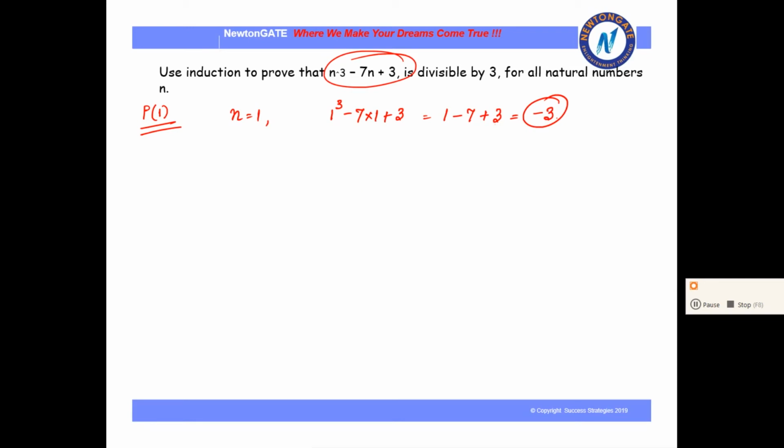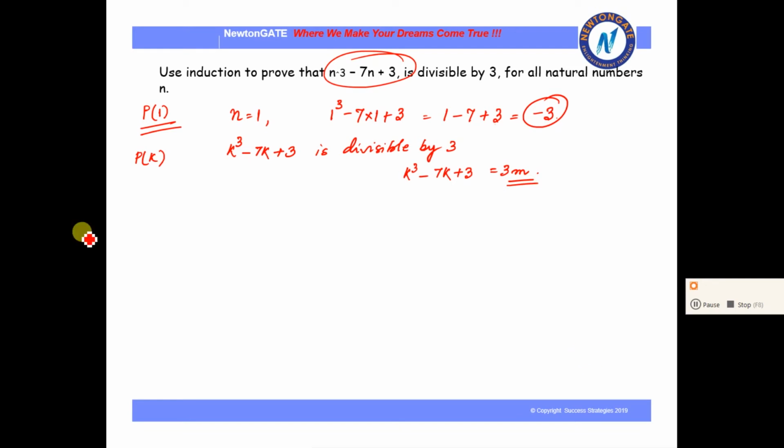Let us go to the second step, where we suppose Pk to be true. So if Pk is true, then k cube minus 7k plus 3 is divisible by 3. Since it is divisible by 3, we can represent k cube minus 7k plus 3 as 3m. Okay.